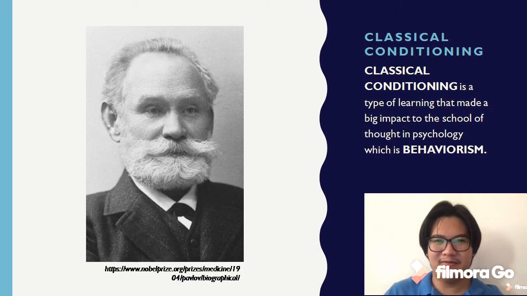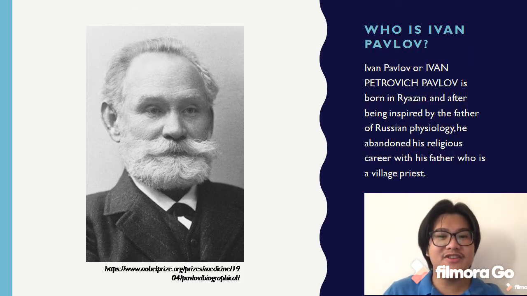So, who is Ivan Pavlov? Ivan Pavlov is a Russian physiologist who found classical conditioning. He was born in Ryazan, Russia, and was headed for a career in religion because his father was a village priest. After being inspired by the father of Russian physiology, he abandoned his religious career.